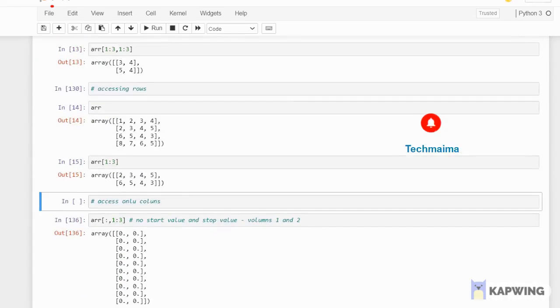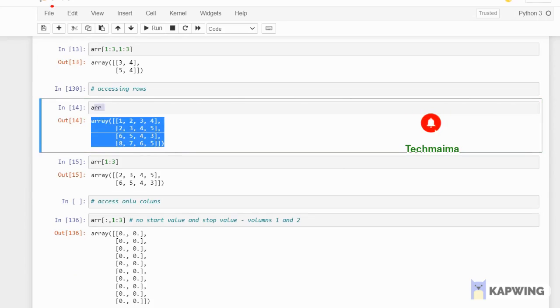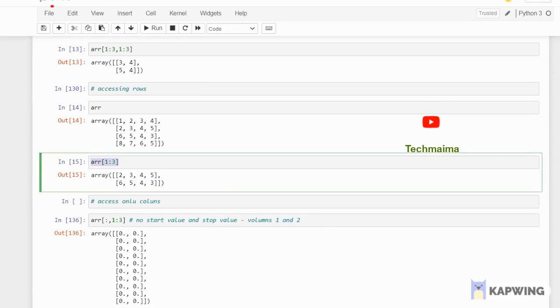Yeah, here I have given. So before that, see, to access rows, you have an array. Whenever you give the value, you have to give the row and column value, right? But I'm giving only the row value. Getting my point? Row should be like this. Column value, anyhow, if you give this also, here start index is there, stop index is there, but here no start index, no stop index.